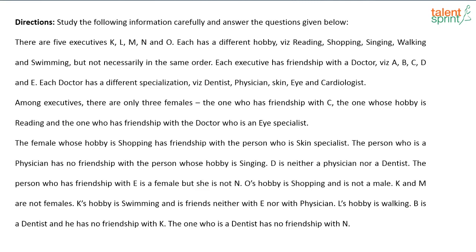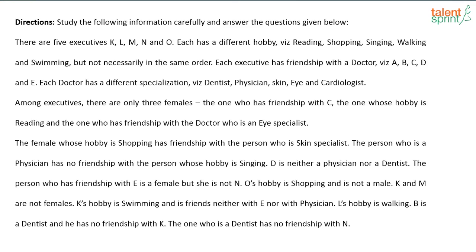Next. There are 5 executives, K, L, M, N, O. Each has a different hobby: reading, shopping, singing, walking and swimming, but not necessarily in the same order. Each executive has friendship with a doctor, namely A, B, C, D and E. Each doctor has a different specialization, namely dentist, physician, skin, eye and cardiologist. Among the executives, there are only 3 females: the one who has friendship with C, the one whose hobby is reading, and the one who has friendship with the doctor who is an eye specialist.